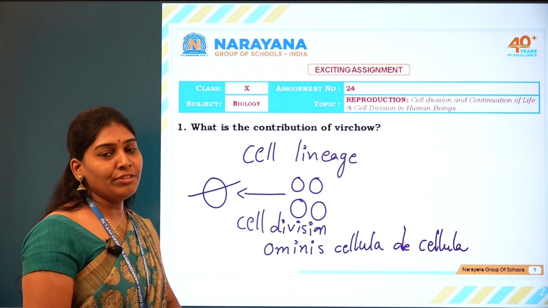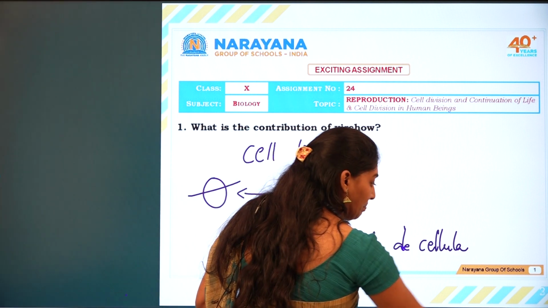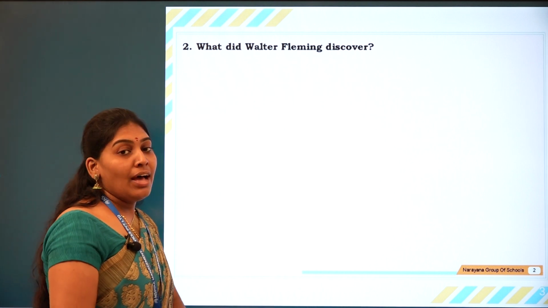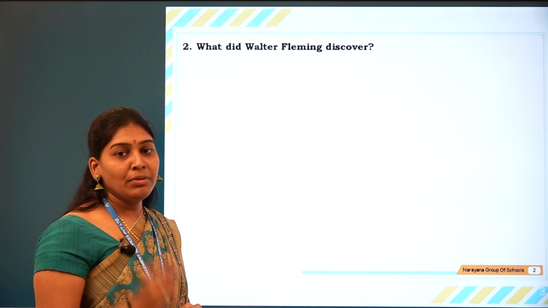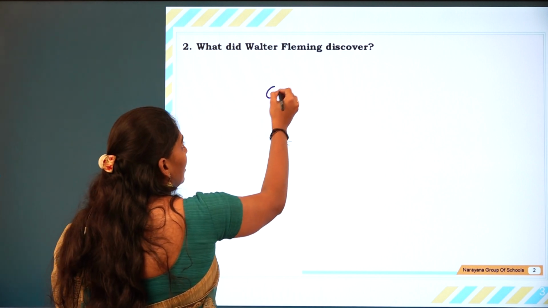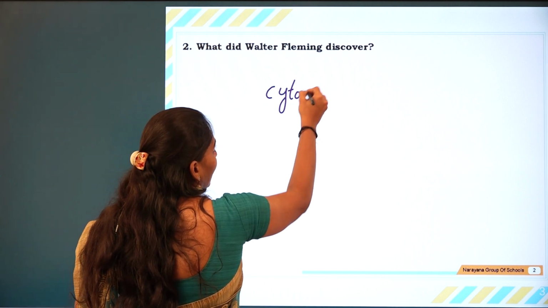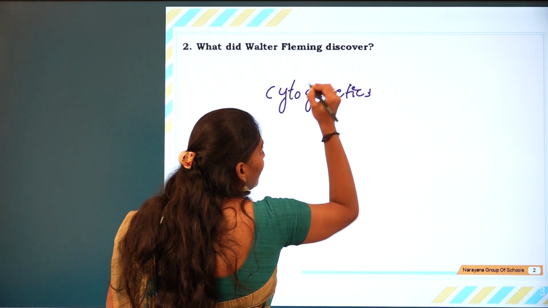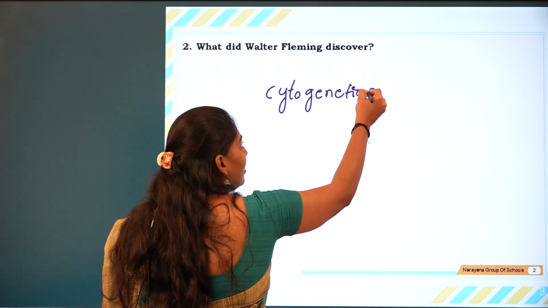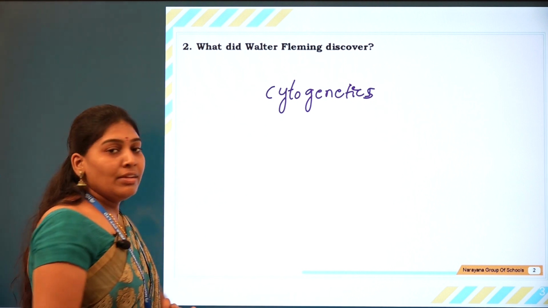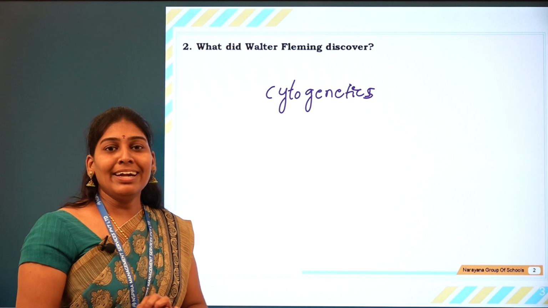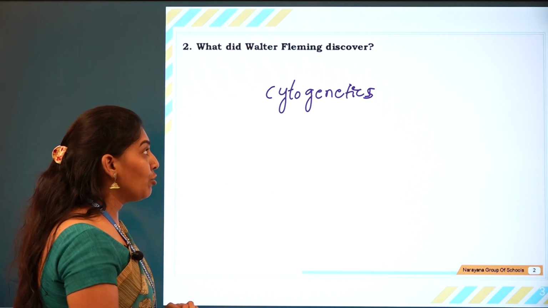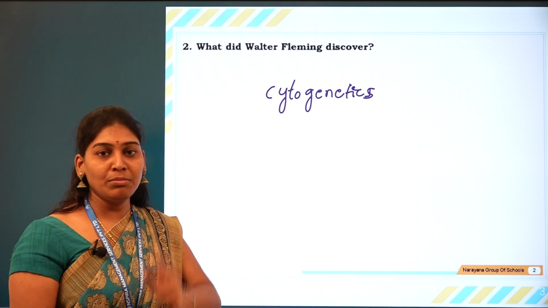Let us go to the second question. What did Walter Fleming discover? He found the term cytogenetics. Cytogenetics is the study of the inheritance of the structure and function of chromosomes.